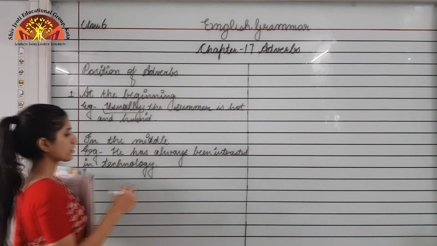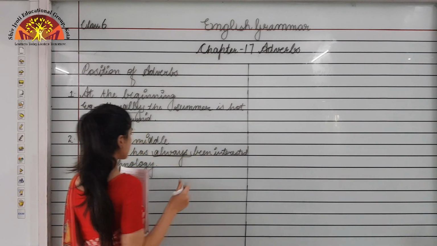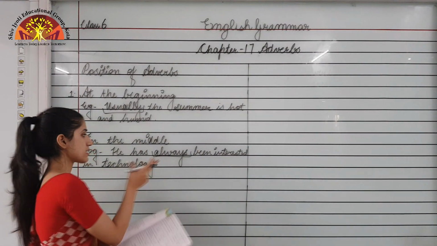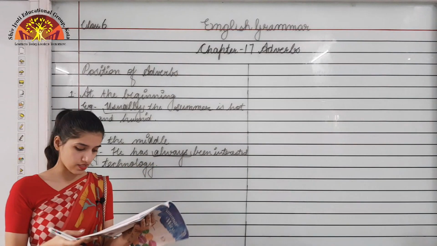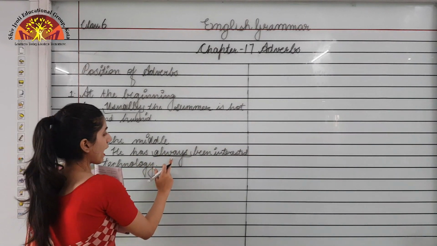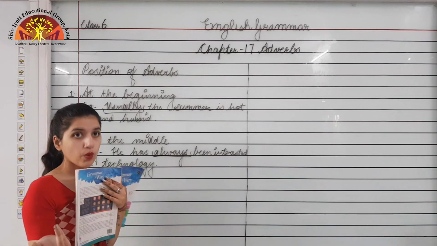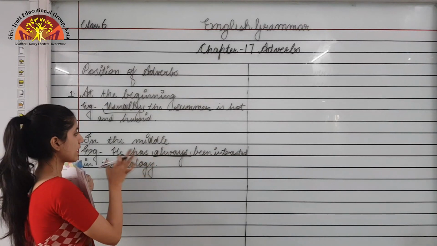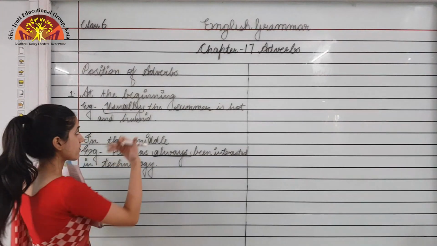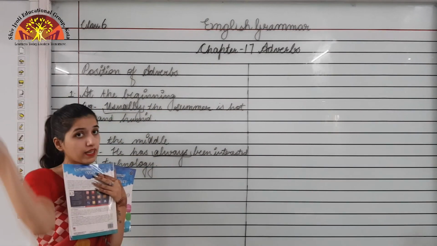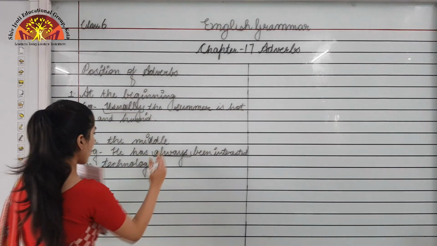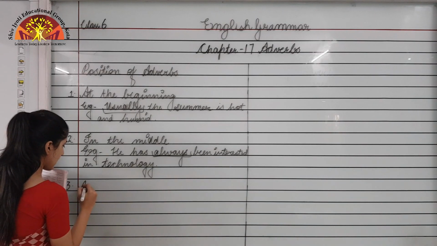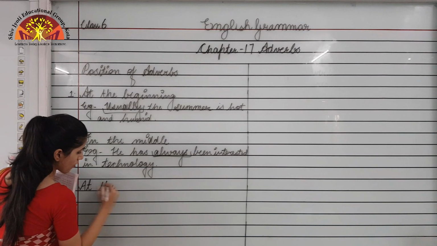Here you can see that always is an adverb which is in the middle of the sentence, and always is an adverb of frequency, isn't it? So adverbs of manner and frequency can come in the middle of the sentence, and we have seen that adverbs of manner can be at the beginning of the sentence too. Now moving further, the third place is at the end of the sentence.